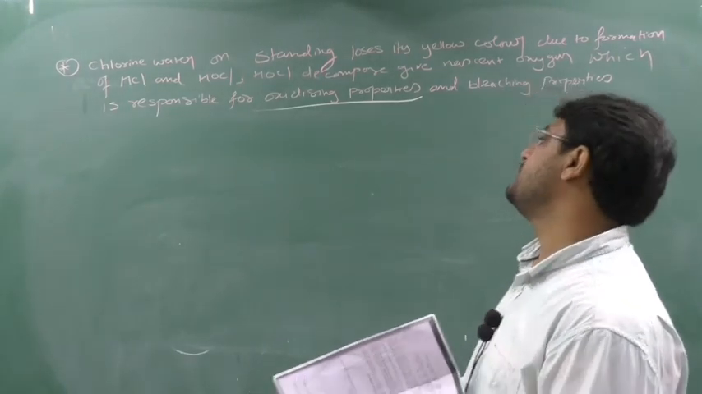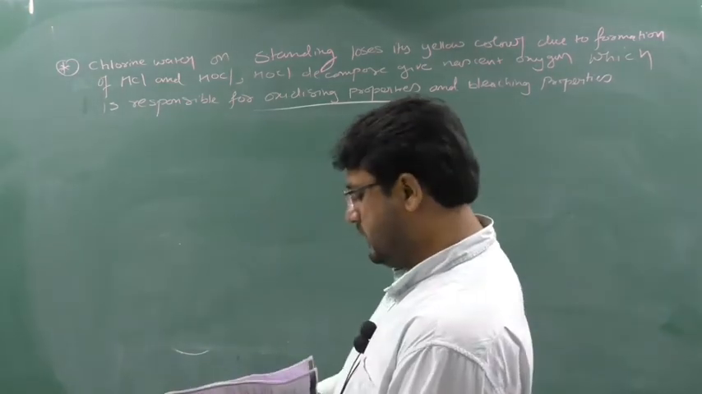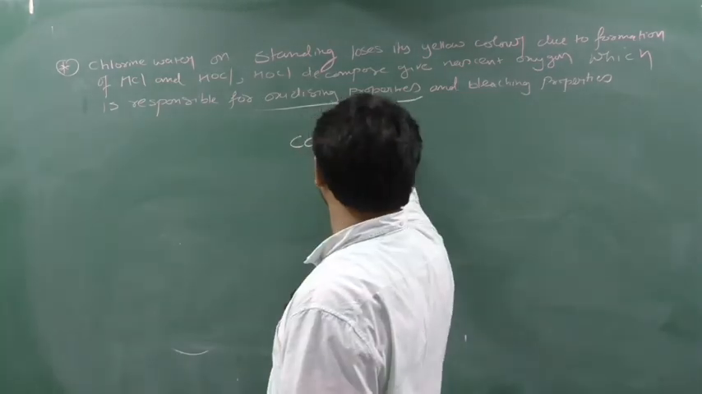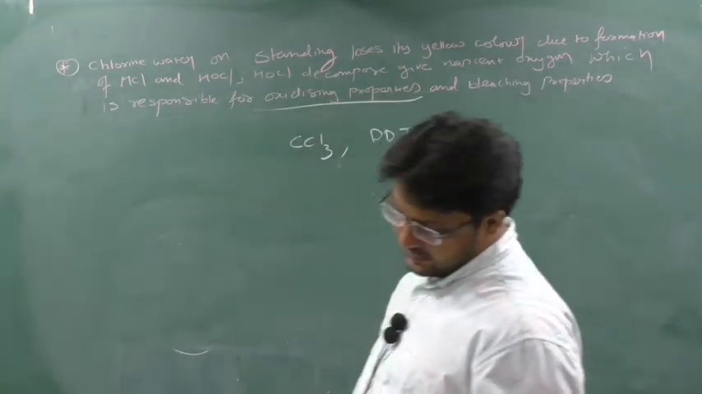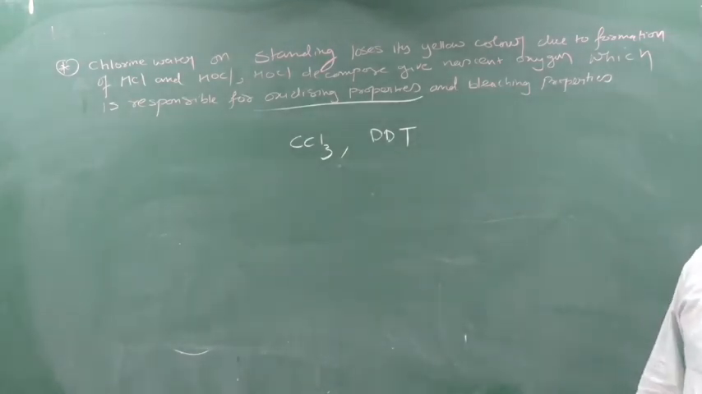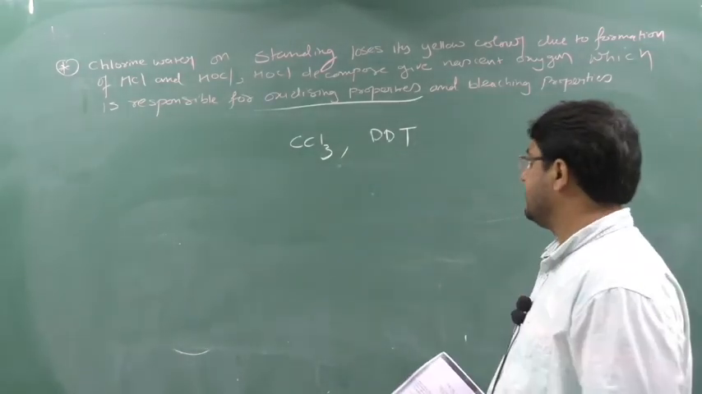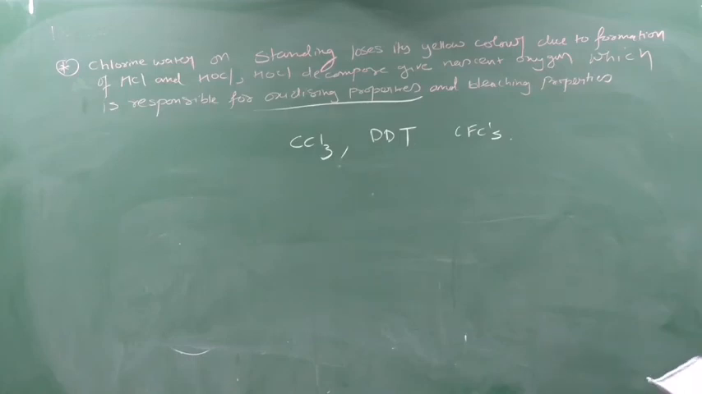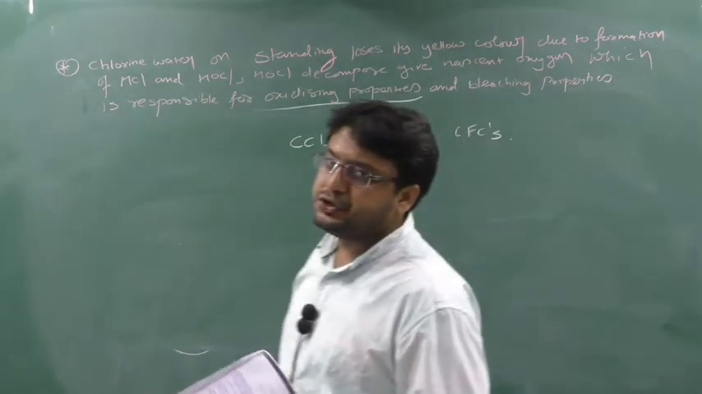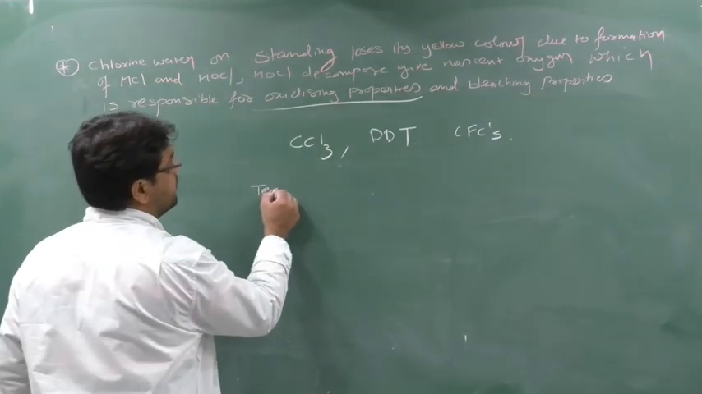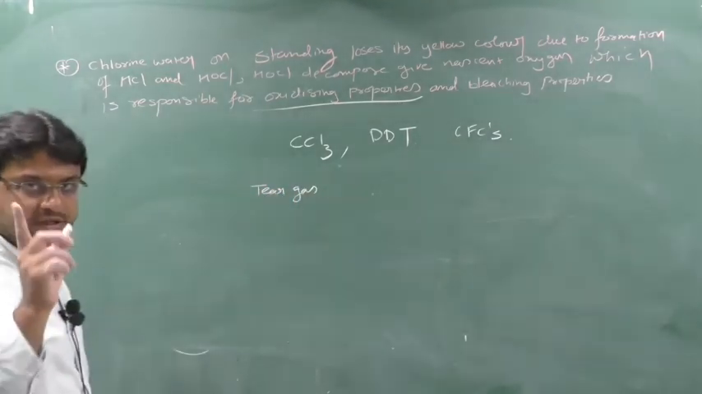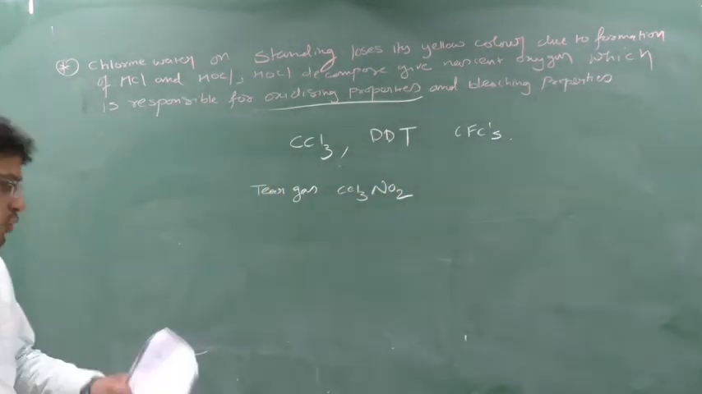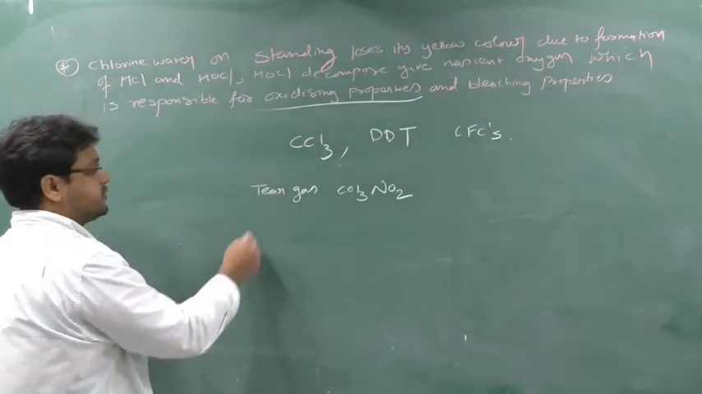Next, write down: it is used in the manufacturing of compounds like CCl3, DDT, CFCs, etc. Just now we have seen this, no? Write down, now I am going to give something very important. It is used to prepare tear gas. Remember the formula for tear gas, it will come in the exam. Tear gas formula is important: CCl3NO2. CCl3NO2 is a tear gas. First write down, it is used in the preparation of tear gas.